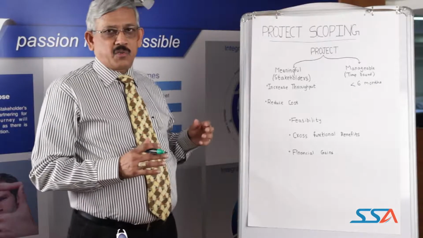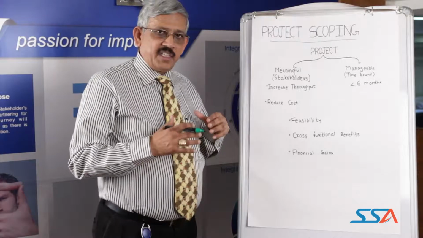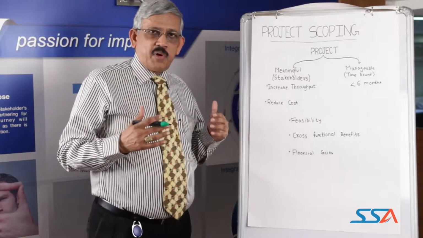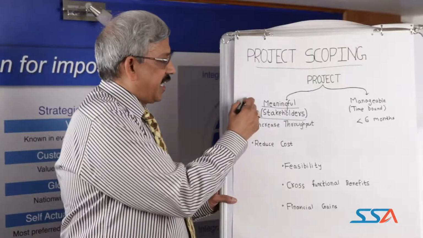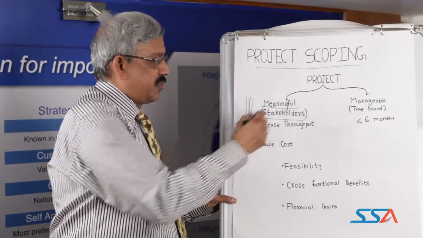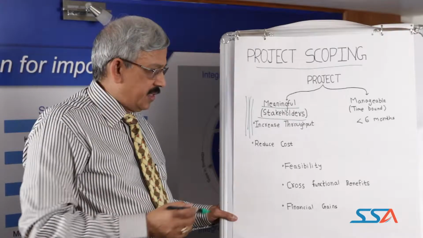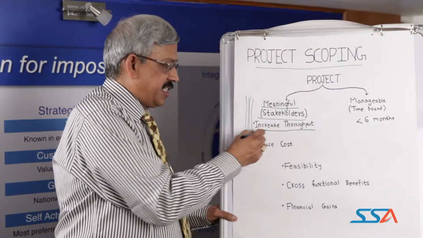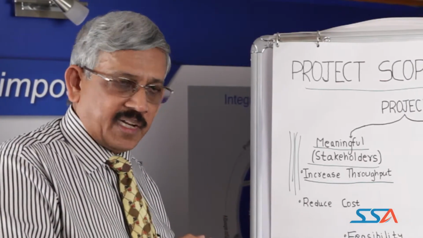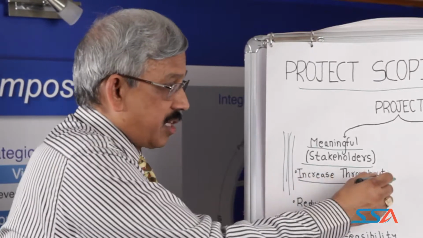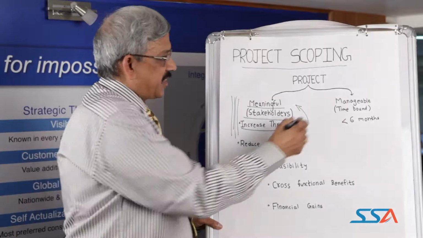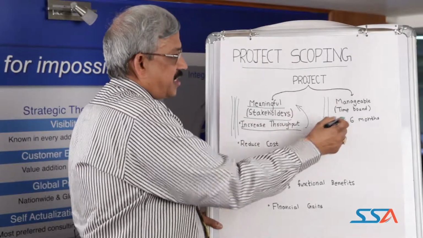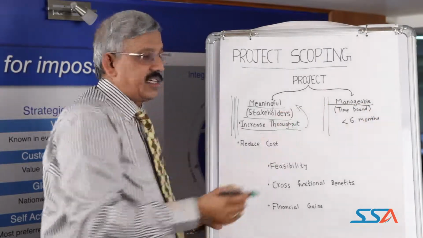What do you mean by project scoping? Essentially, the size of the project is very important as far as Six Sigma application is concerned. One of the criteria for selecting the project is that it is meaningful to the stakeholders. For example, increasing the throughput of our production line makes a lot of sense to the stakeholders because it improves profitability. The other aspect of project scoping is whether it is manageable within a certain time frame.